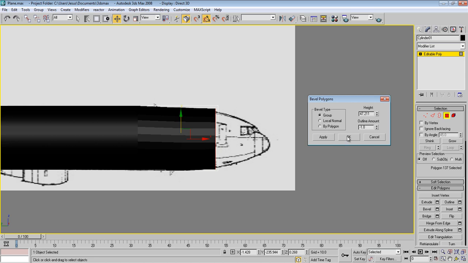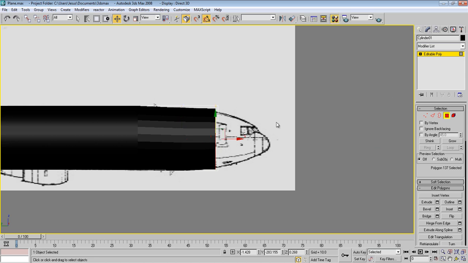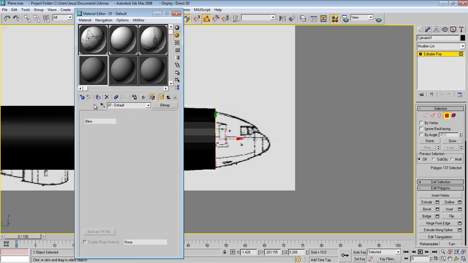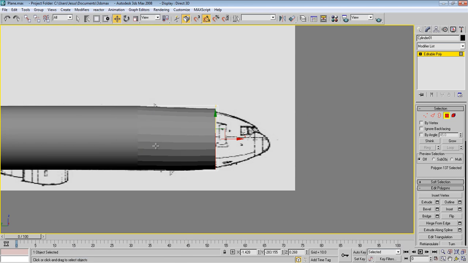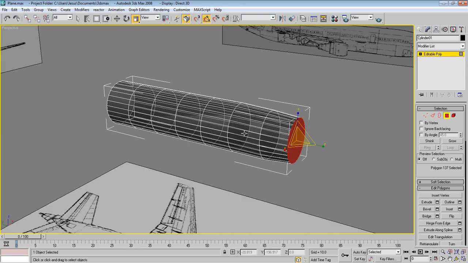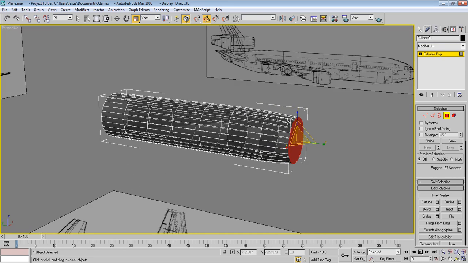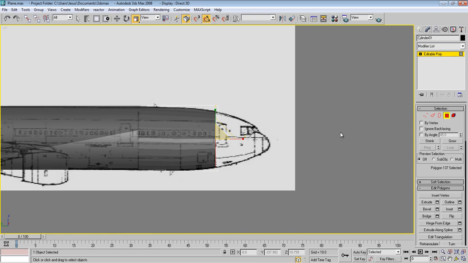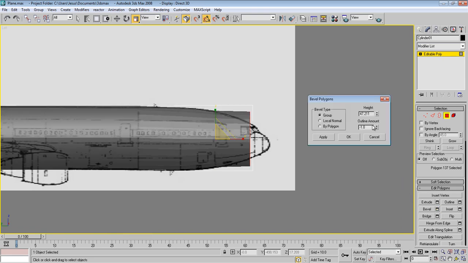It's okay. Now I need to just give it a default material and press Alt X to see through to know what's going on. And now let's scale it down, make sure it's uniform scaling, and make a bevel again.